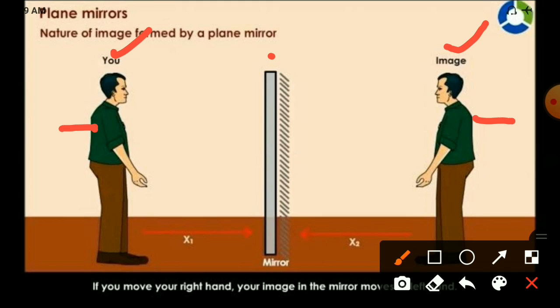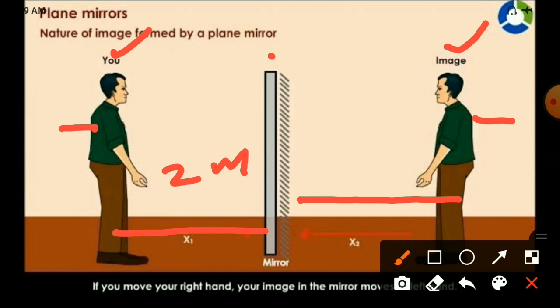First property: what is the distance from your place to the mirror? Suppose a 2 meter distance is there. Simply assume a 2 meter distance. You are the object. The distance from the object to the mirror is 2 meters. At that time, the image appears inside the mirror. What is the distance between the image and the mirror? At that time also the same distance.